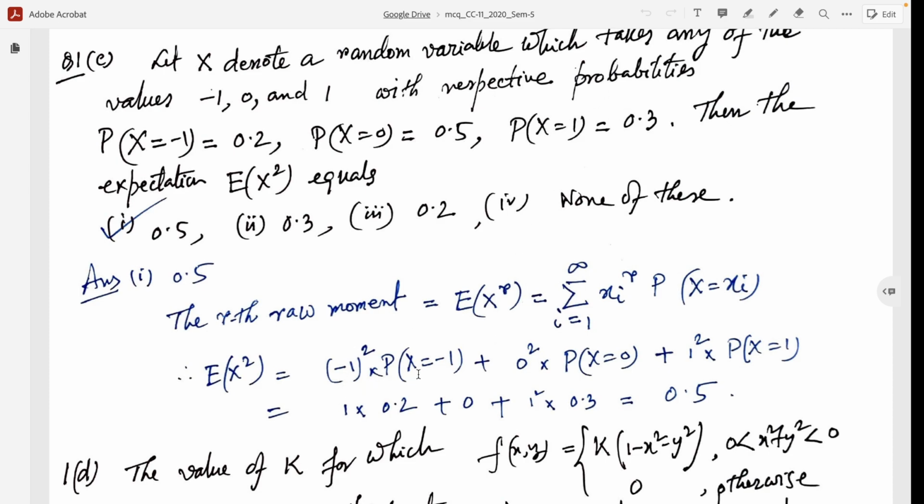So (-1)² times the probability of capital X equal to -1, plus 0² times the probability of X equal to 0, plus 1² times the probability of capital X equal to 1. Hence putting in all these probabilities, 1 × 0.2, plus 0, plus 1 × 0.3, equals 0.5. This is the correct answer.